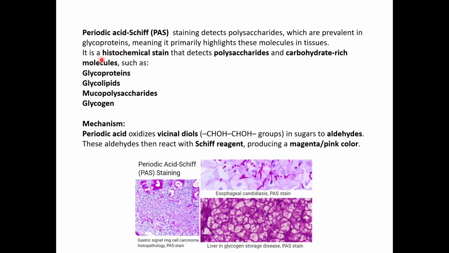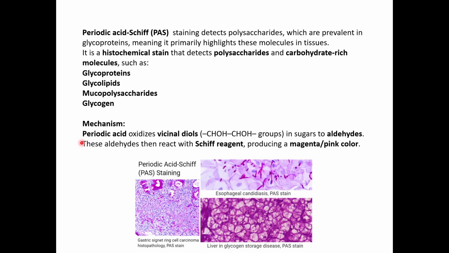Basically, it is histochemistry. Since we are not using any antibodies, it is histochemical staining, where it detects polysaccharides and carbohydrate-rich molecules and regions in the tissues or cells. So it detects glycoproteins, glycolipids, mucopolysaccharides, and glycogen.